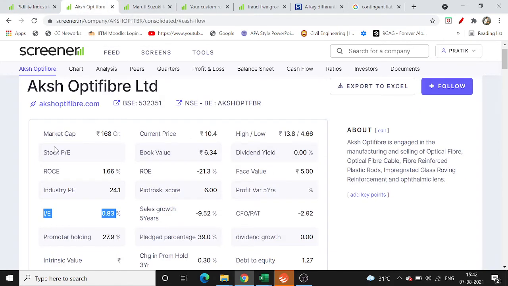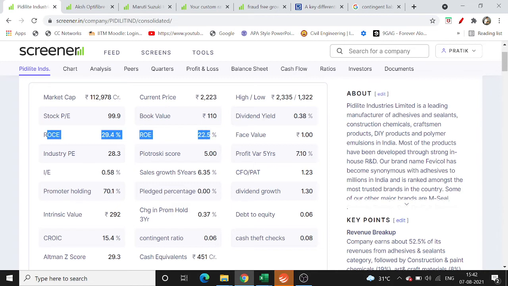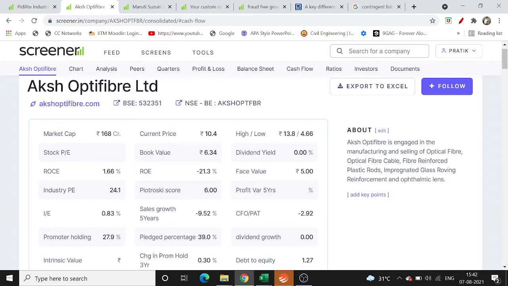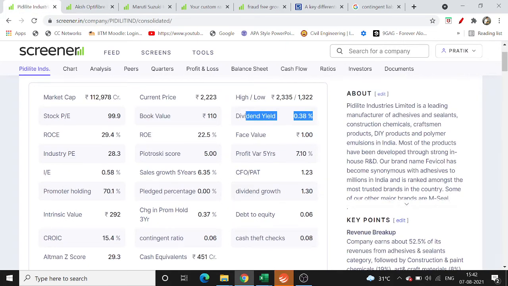Again, the ratios which I mentioned are not very standard. If you look at the standard ratios like ROCE or ROE, you can get a very direct idea about the company. ROCE has to be greater than 20, and ROE also has to be greater than some amount. But in Akshar Fiber's case, it's pretty low, and we can see in Pidilite's case, it's pretty healthy. Dividend yield is also there. It's a dividend-giving company. In Akshar Fiber, there is no dividend either. So we can see by multiple parameters that Akshar Fiber is failing in most of the parameters, and Pidilite Industries generally succeeds in most of them.